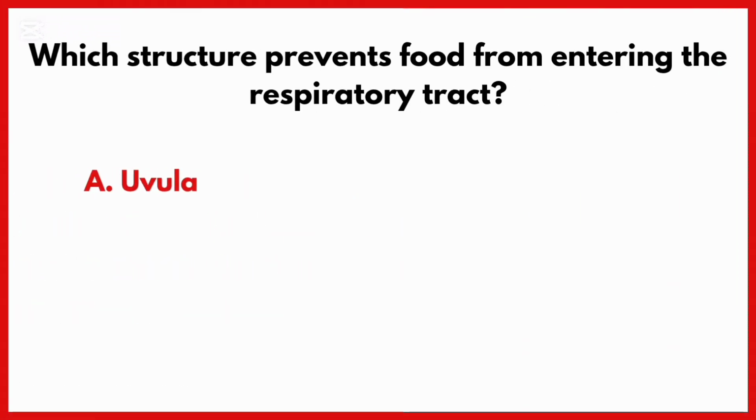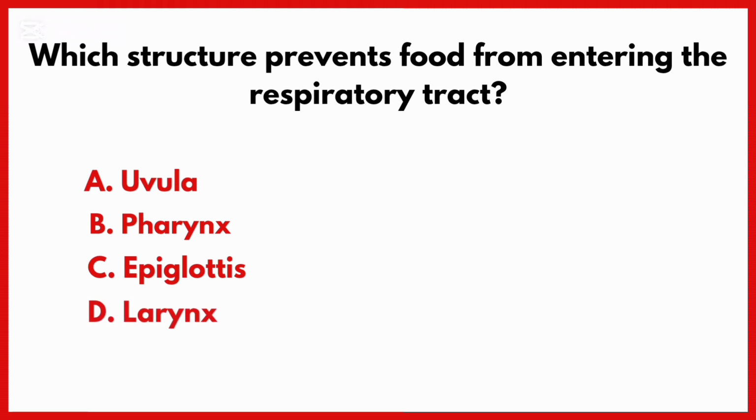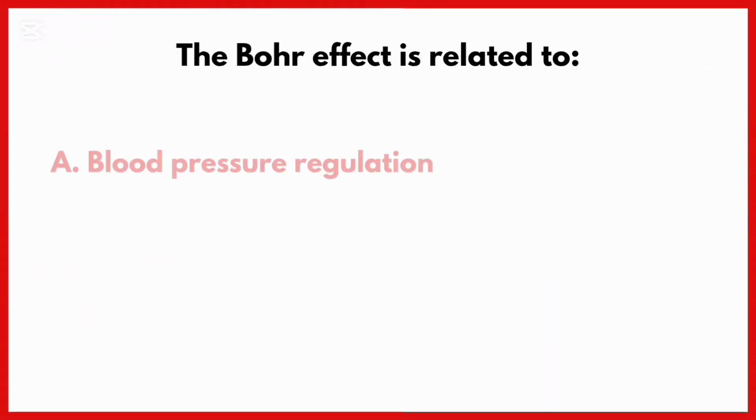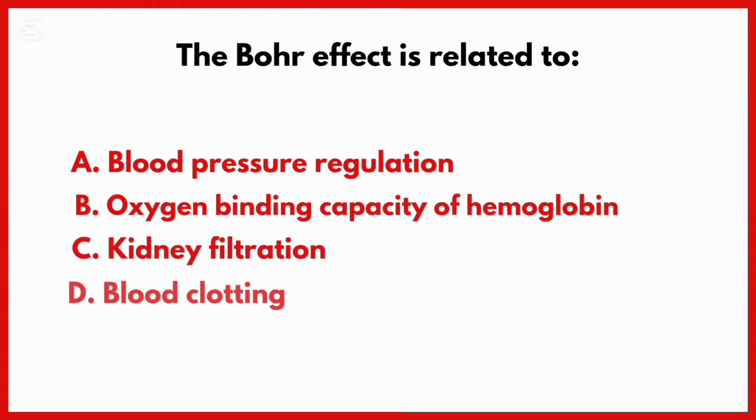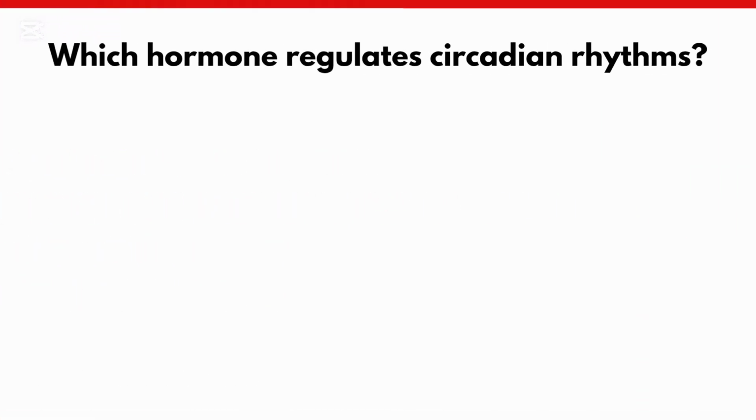Which structure prevents food from entering the respiratory tract? Correct answer is option C, epiglottis. The Bohr effect is related to. Correct answer is option B, oxygen binding capacity of hemoglobin.